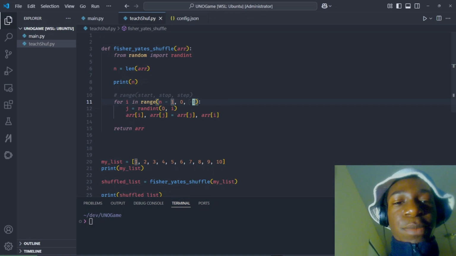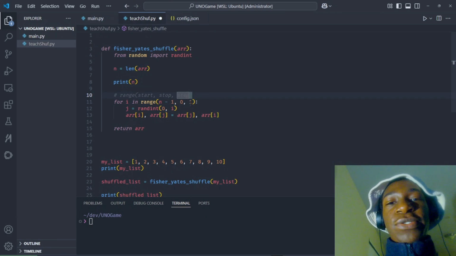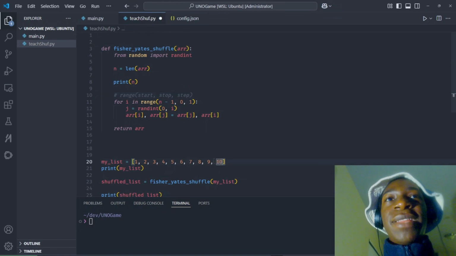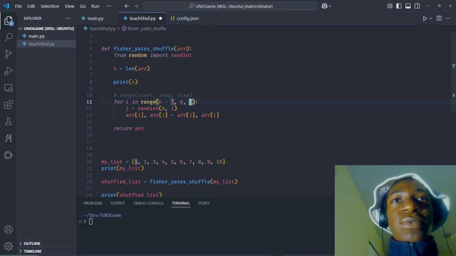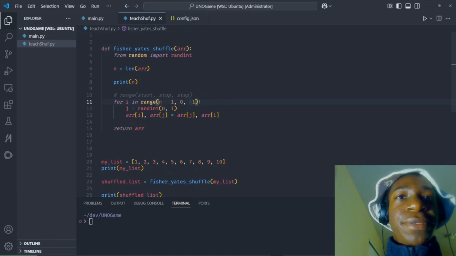And so what that means is that if this minus sign wasn't there, we'd be going to the right. We'd start at the last index, but we'd be trying to go up, but there is nothing. There's no more. That's why we do -1 and make it move left. That means it's going down the list, all right?